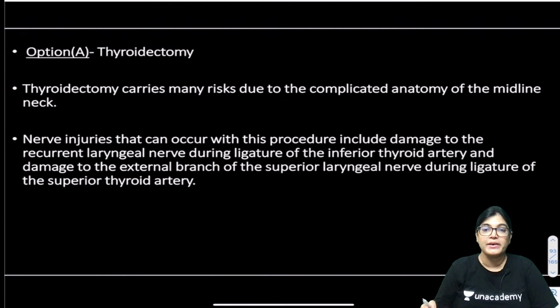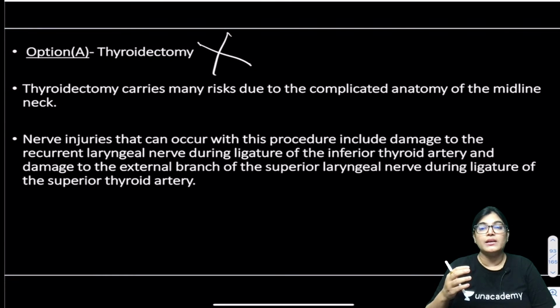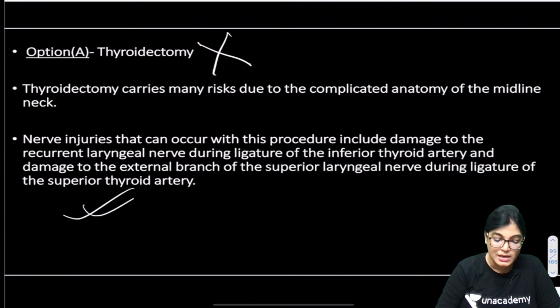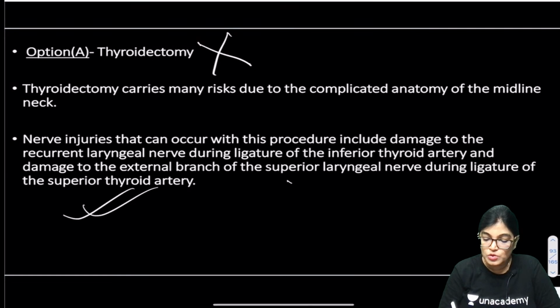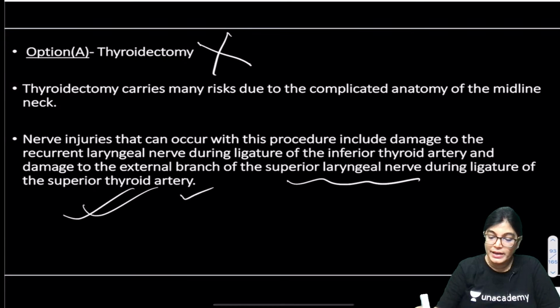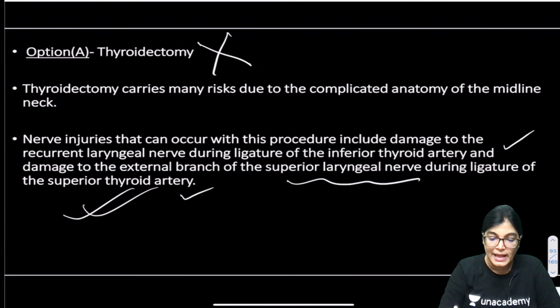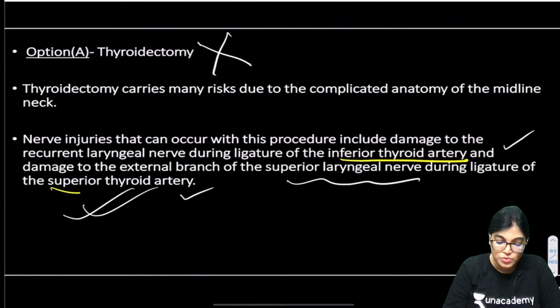One of the options was thyroidectomy. Thyroidectomy can't be the answer. The reason is that in cases of thyroidectomy procedure, generally it's a midline structure of the neck. So, midline structures are involved, and when the procedure is done, we go for ligation of the superior and inferior thyroid arteries. Two arteries are ligated, one is the superior thyroid artery and the other is the inferior thyroid artery.